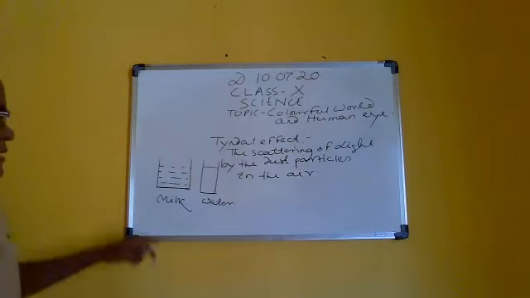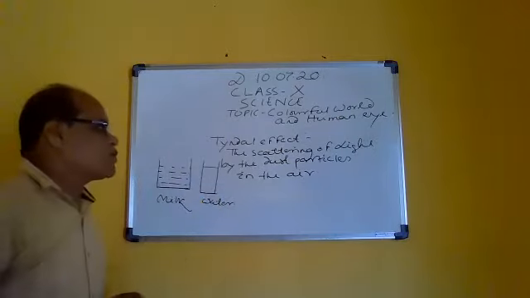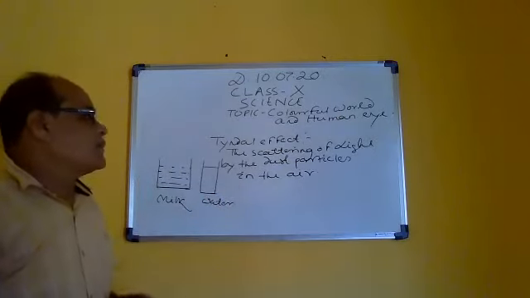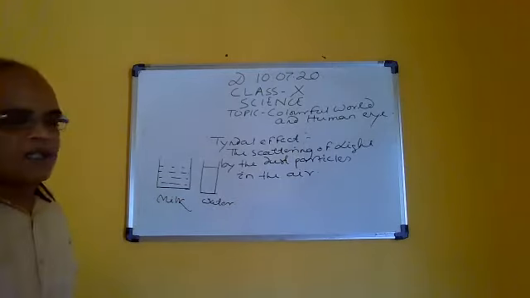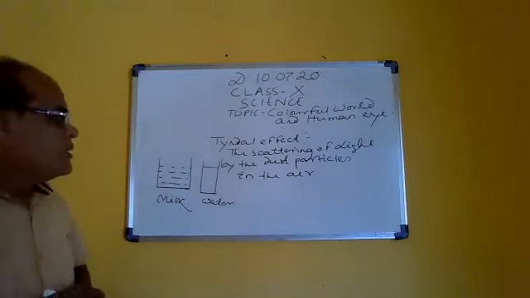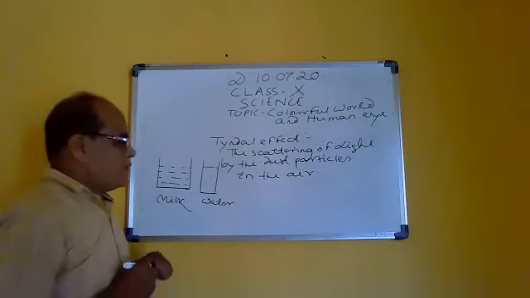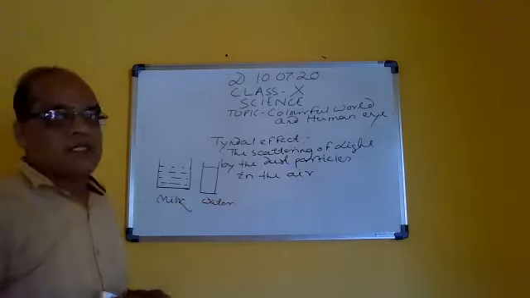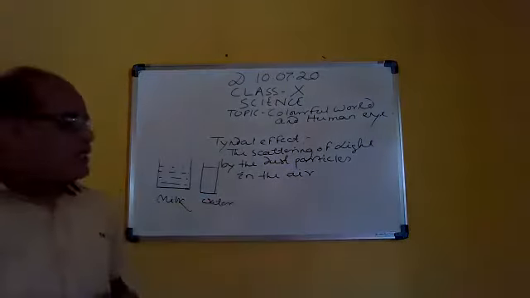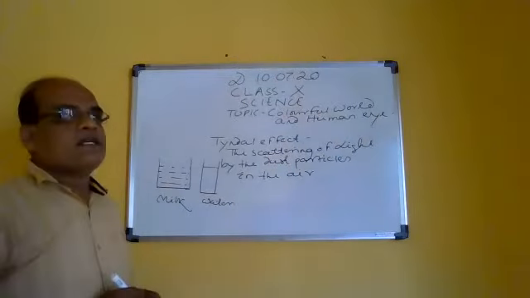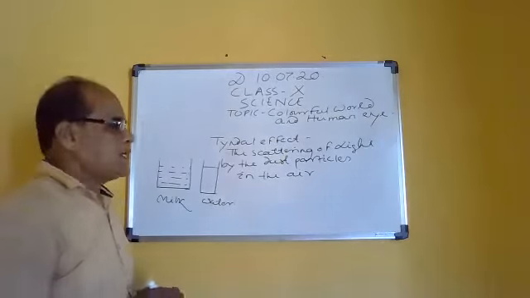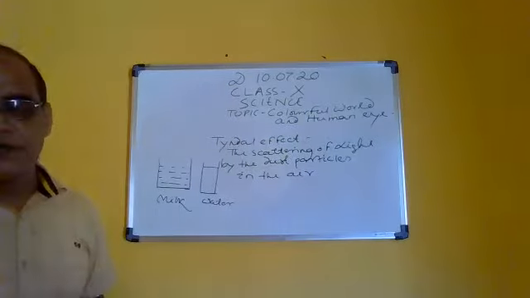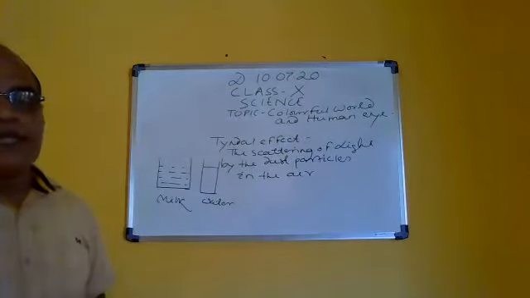The same process happens in the Tyndall effect, which is the scattering of light by the dust particles in the air. The Tyndall effect happens in the atmosphere too. When light passes through the atmosphere, there are different types of dust particles, smoke particles, and water droplets.